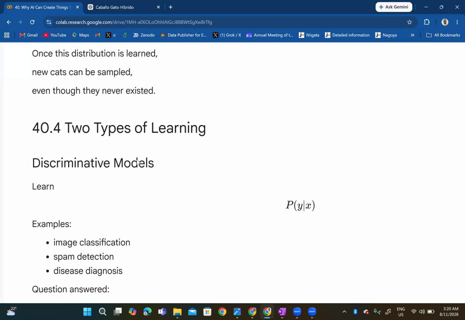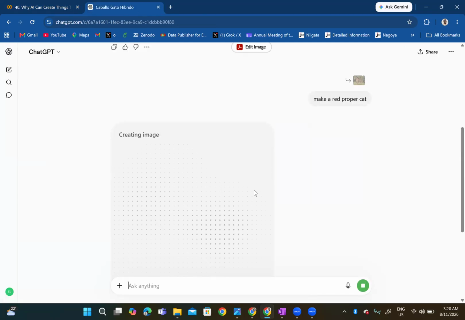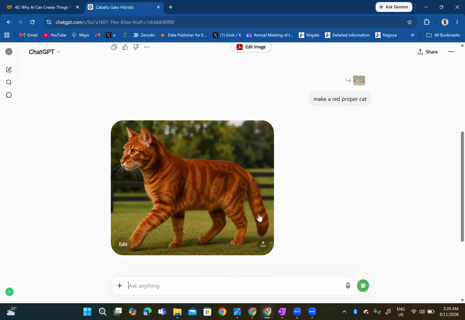So let's talk about two types of learning as I go watch. This should be ready pretty soon. So there are two types of learning when it comes to image generation. We have discriminative models. So that's probability of Y given X. Examples: this is good for image classification, spam detection, disease diagnosis. So this, as the name implies.